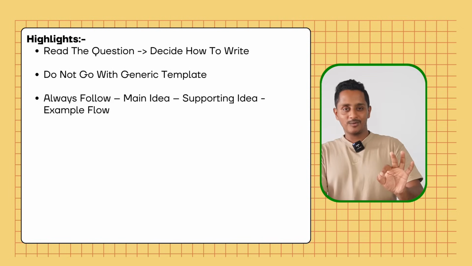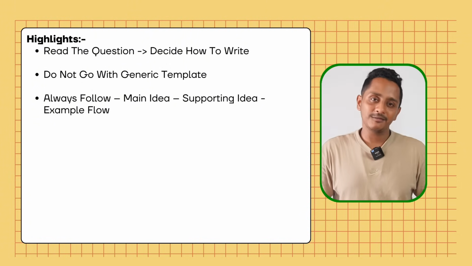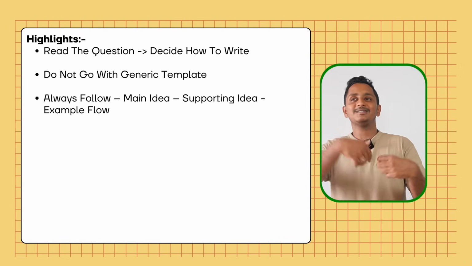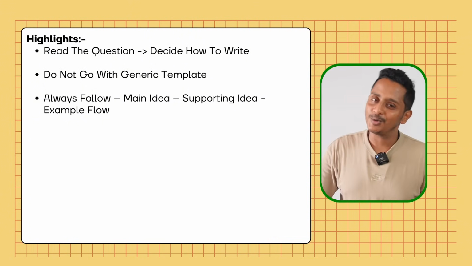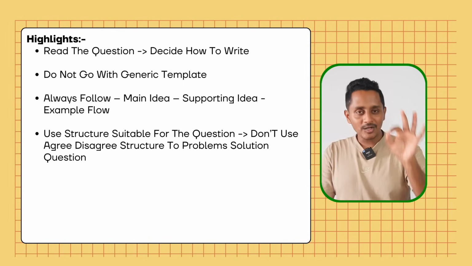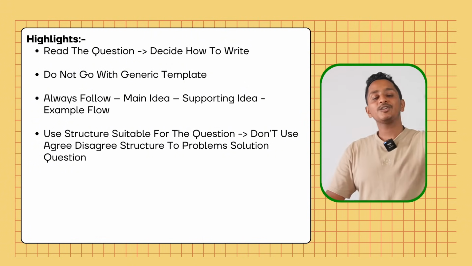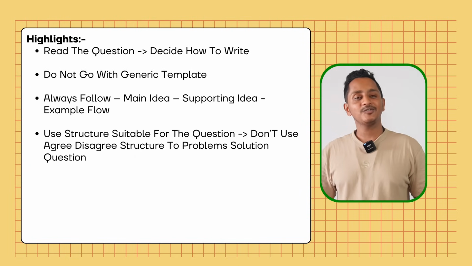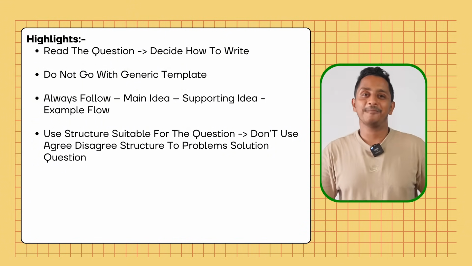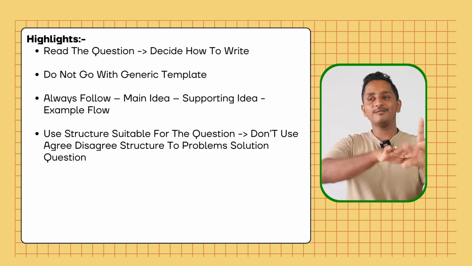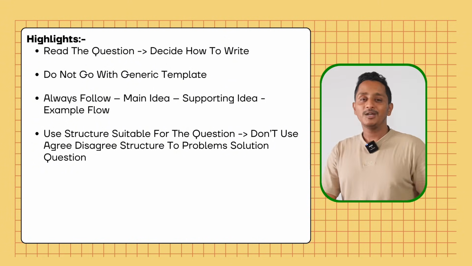Second one, always follow main idea, supporting idea, example flow. This flow is very, very important. Otherwise, you're just listing the ideas where you're not bringing the connection between them. Marks will go down. Highlight number 3, use a structure suitable for the question. Don't use agree disagree structure for advantage disadvantage question type. Agree disagree structure should go with agree disagree question type only. Advantage disadvantage structure will go with advantage disadvantage question type. Choose the structure specific to the question.